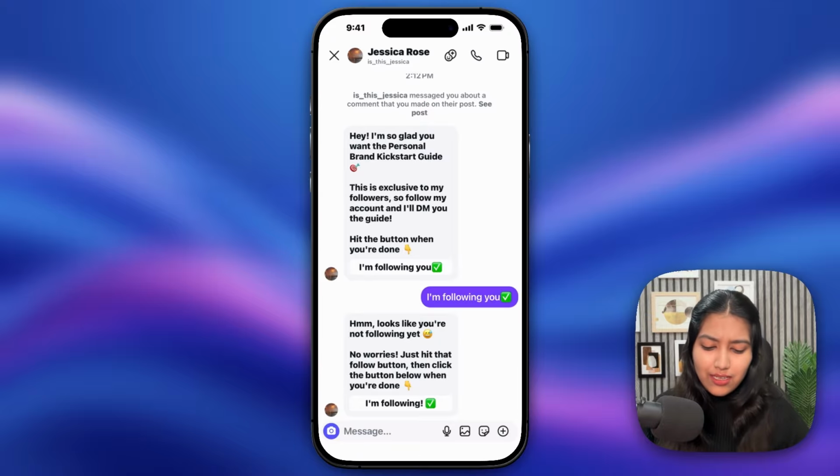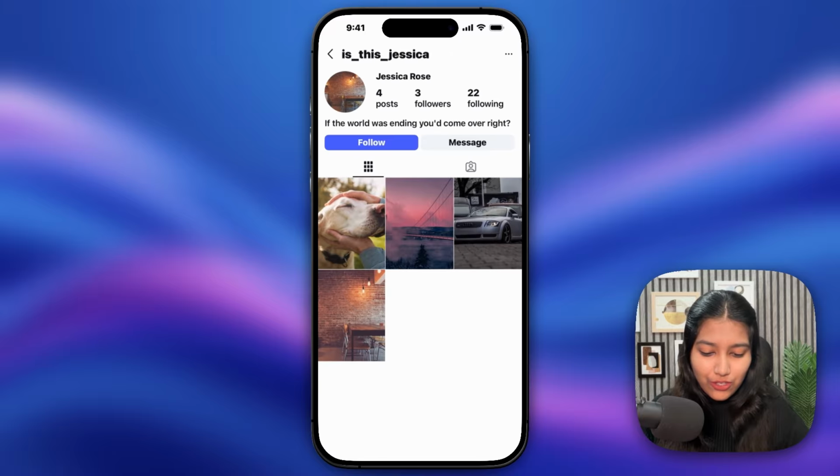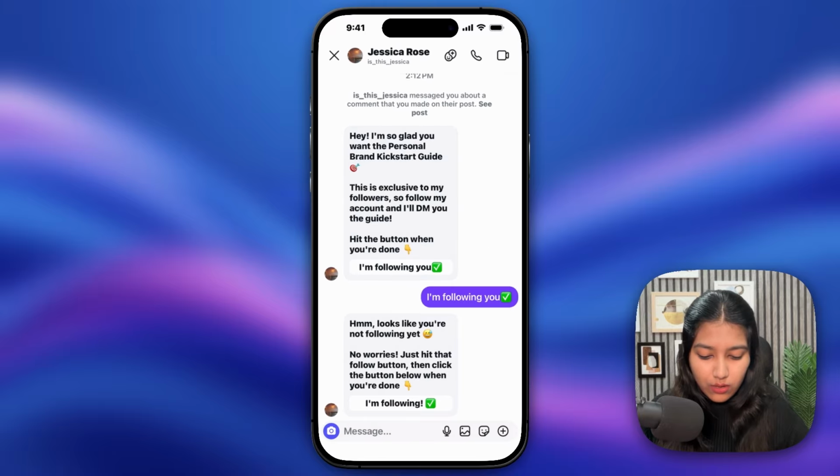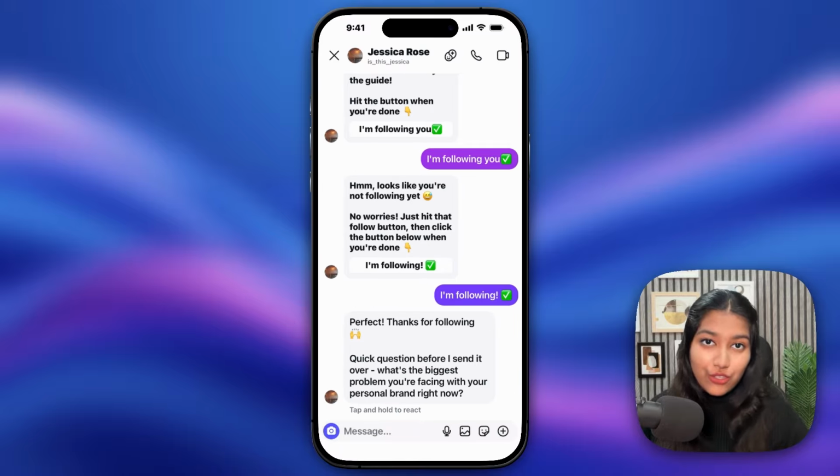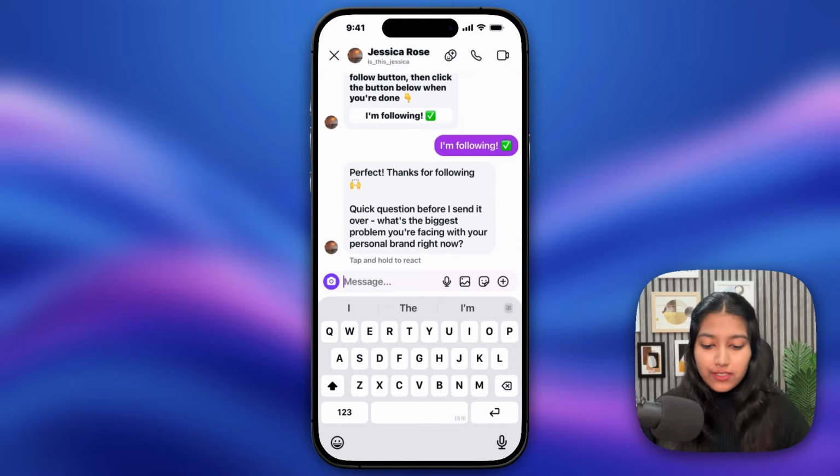After that, it's going to say, looks like you're not following yet. No worries, just hit that follow button and then click the button below when you're done. After that, that particular viewer is obviously going to follow you. There we go. And then once they've done that, they can simply click on I'm following and then it's going to move forward. So now it's saying, perfect, thanks for following. Quick question before I send it over. What's the biggest problem you're facing with your personal brand right now? Now, this could be a question to understand their pain point based on what you're selling.